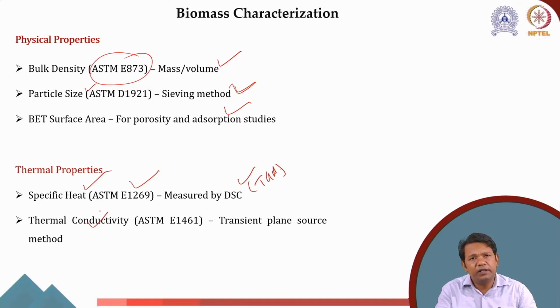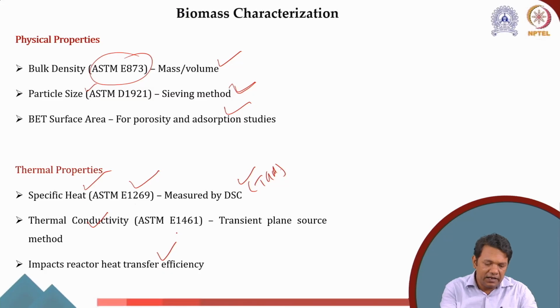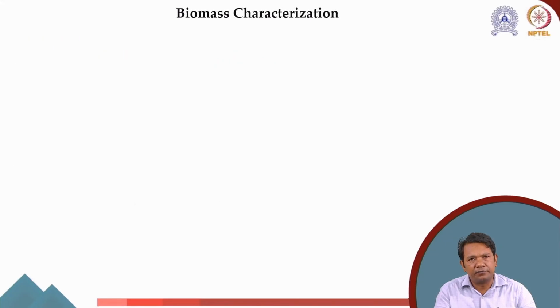We also need to measure the thermal conductivity as per ASTM code E1461 using the transient plane source method. This overall impacts the reactor heat transfer efficiency. The particle size affects the fluidization or flowability of the biomass. The thermal properties affect the heat transfer efficiency in a reactor.